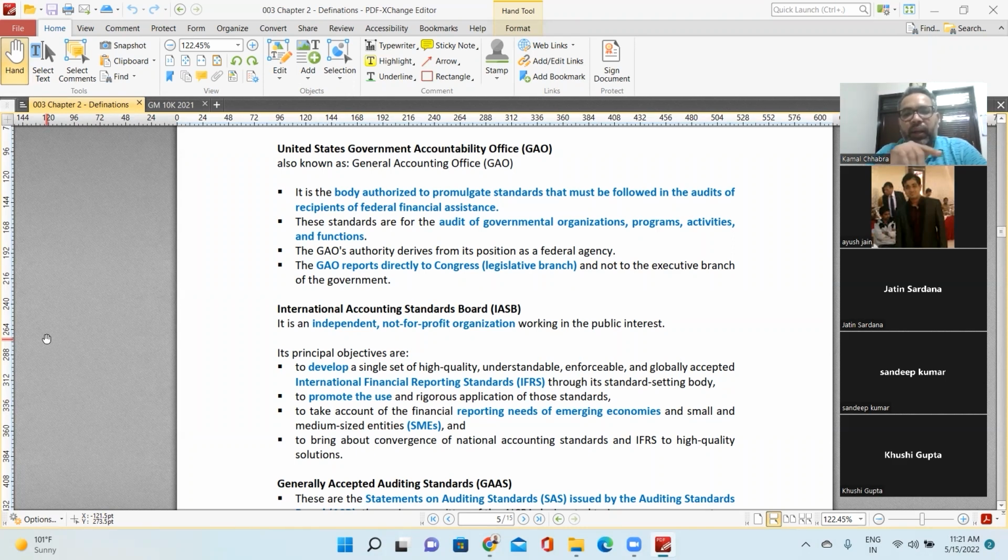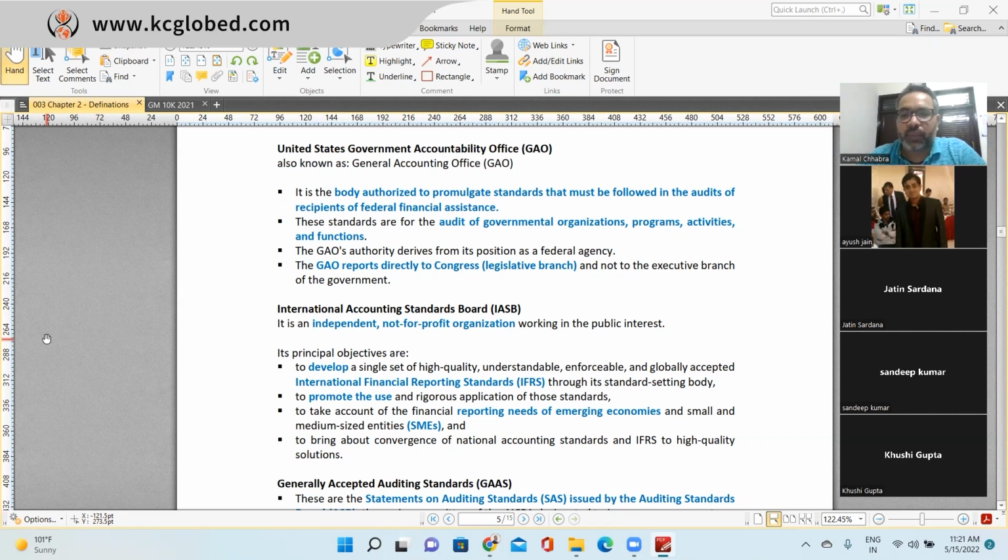In India we call it central government; in the US it is called federal government. These are interchangeable words, so we'll be using federal rather than central. I know being Indian we are used to central, but now we are doing CPA, so let's get used to federal. The Government Accountability Office is a federal agency.